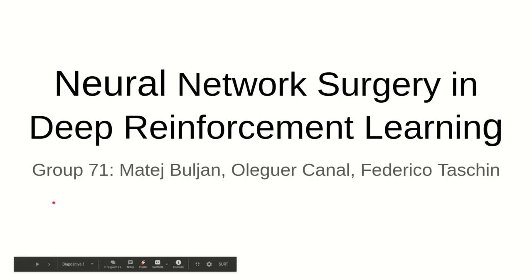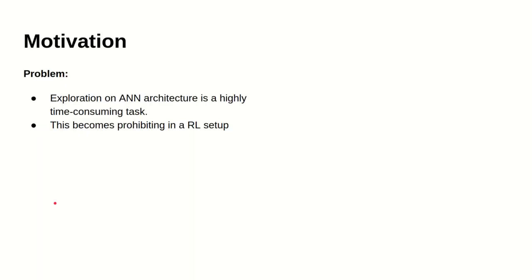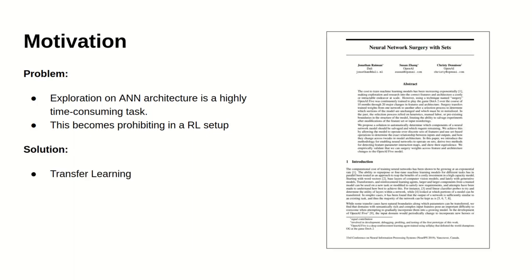We are Group 71 and we explored neural network surgery for deep reinforcement learning. Exploration on ANN architectures is today still a highly time-consuming task. After changing the input, output, or architecture, weights need to be retrained from scratch. This becomes a big burden in custom deep reinforcement learning environments, when, while modeling agents' policies, such changes are very common. Transfer learning can help in this task.